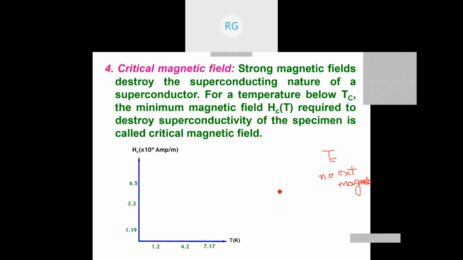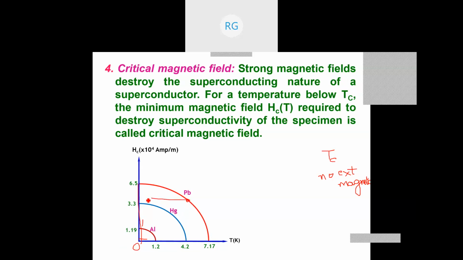But if I am drawing a curve for different superconductors, taking Hc on the y-axis and T on the x-axis: for aluminum, at 1.2 K, if you apply a field below 1.19, it is a superconductor. If it is above it, it is not a superconductor. For mercury, 4.2 K; for lead, 7.2 K approximately. If I take this point, where the applied field Hc is 6.5, even at 0 K it is not a superconductor.